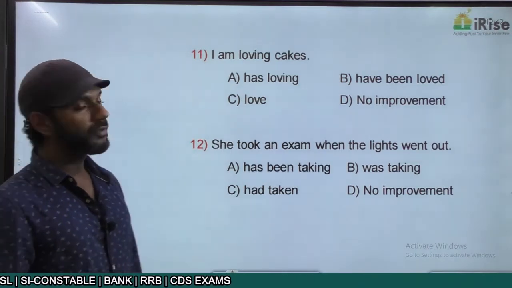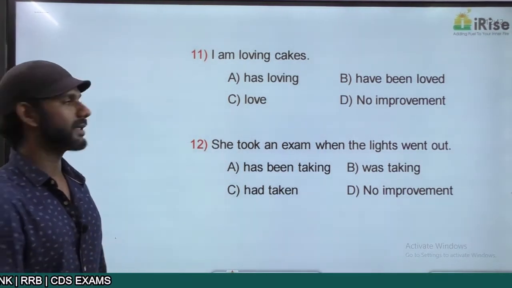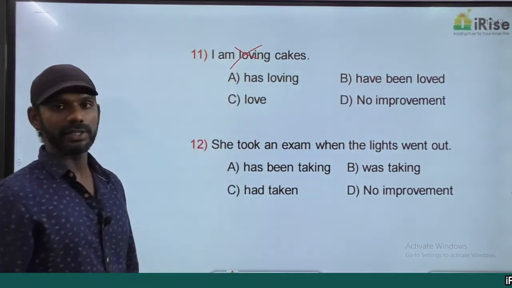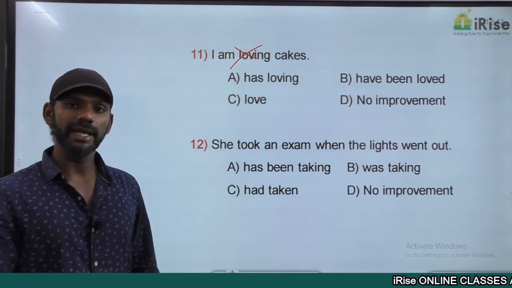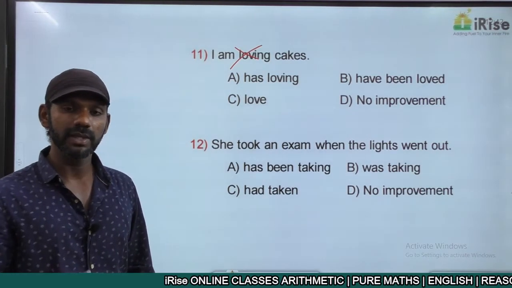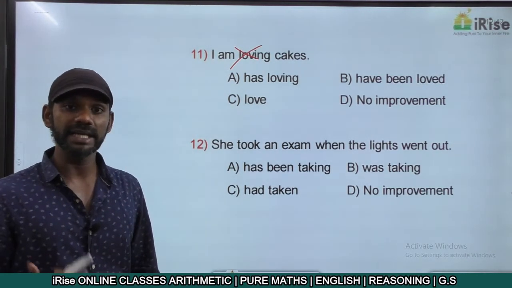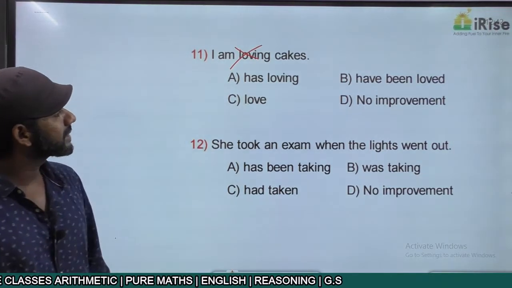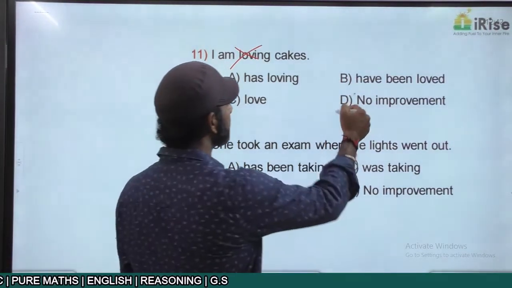I am loving cakes. This statement is grammatically wrong. I told you I am loving you is wrong. It must be I love you. I am hating you is wrong. It must be I hate you. I am doubting you is wrong. It must be I doubt you. I am liking you is wrong. It must be I like you. So I am loving cakes is wrong. So option D is eliminated.